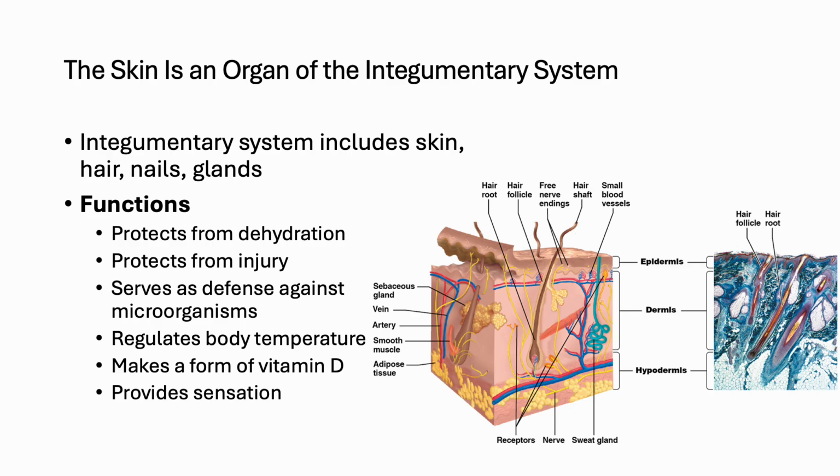The integumentary system includes the skin, hair, nails, and associated glands. The skin itself is considered an organ because it combines multiple tissue types to perform essential functions. It provides barriers that prevent dehydration, shield against injury, and serve as the first line of defense against microorganisms. The skin also helps regulate body temperature, produce a form of vitamin D with sunlight exposure, and house sensory receptors that detect touch, temperature, and pain.